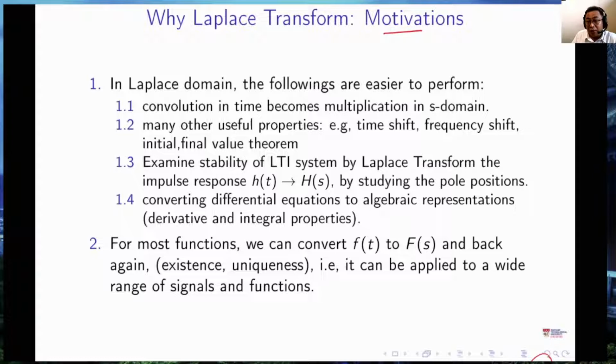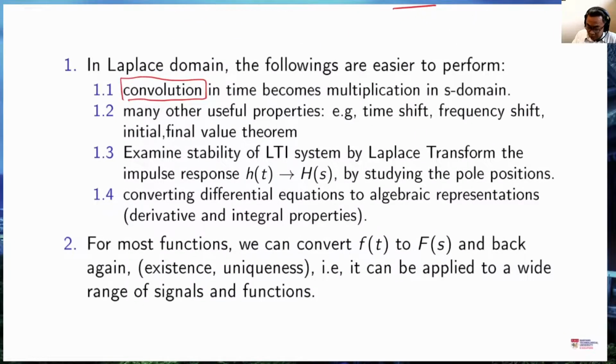Well, maybe the first thing to tell you is that this is the most important property that we are exploiting in Laplace transform. Convolution in time is a very expensive business. In the frequency domain, like the Fourier domain, we have seen that it is multiplication.